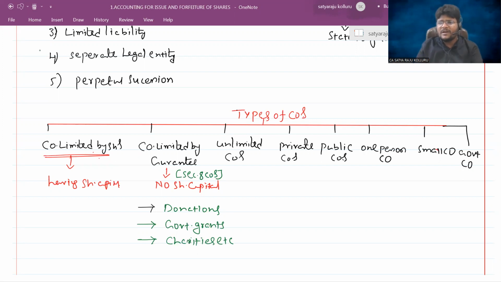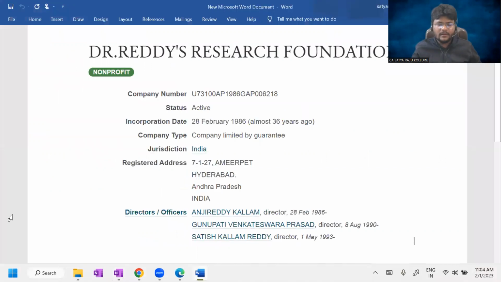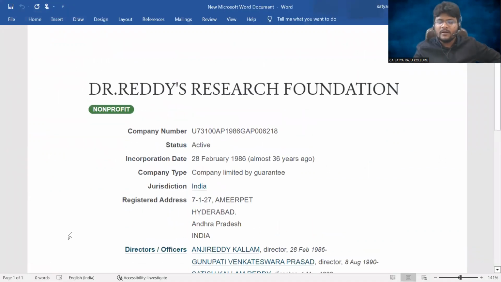So that means for that company, shareholders will not exist. Members will exist, but a very nominal amount will be contributed by the members as promoters, and the entire operations are conducted from the donations, government grants, or charities they receive. Do you understand? Let me give a practical case here. So here I open Dr. Reddy's Research Foundation.